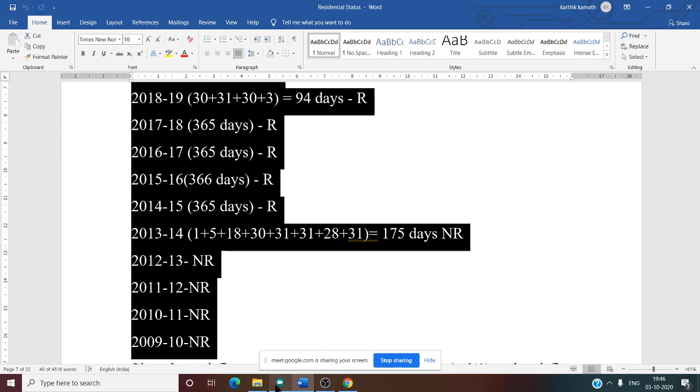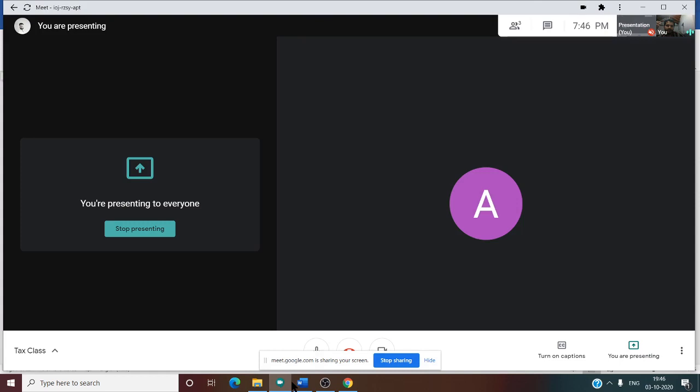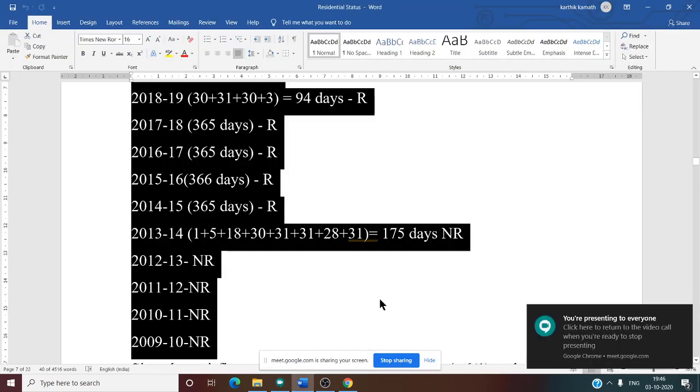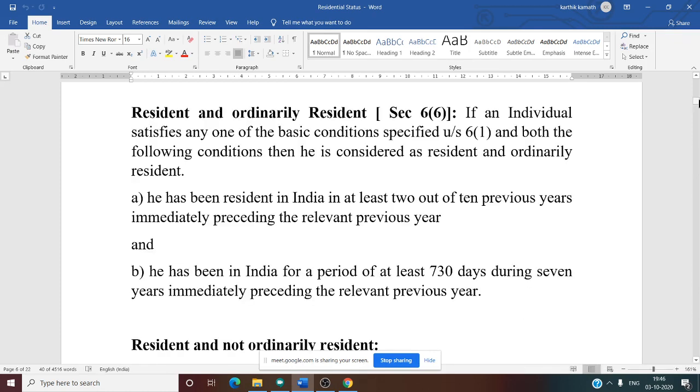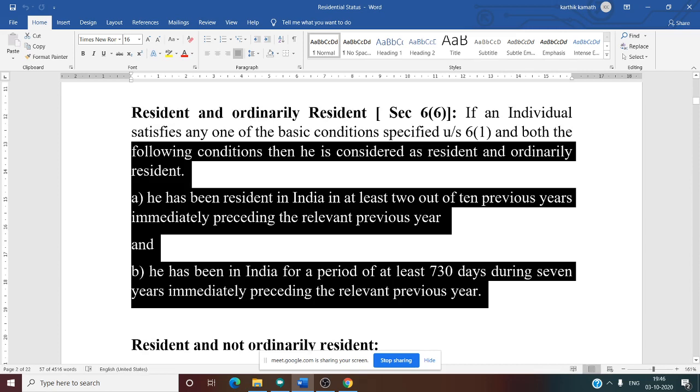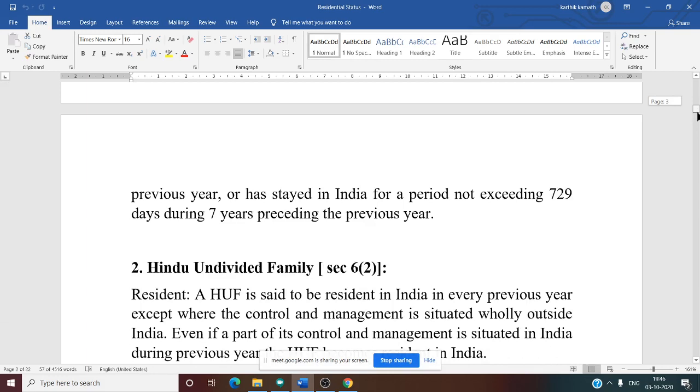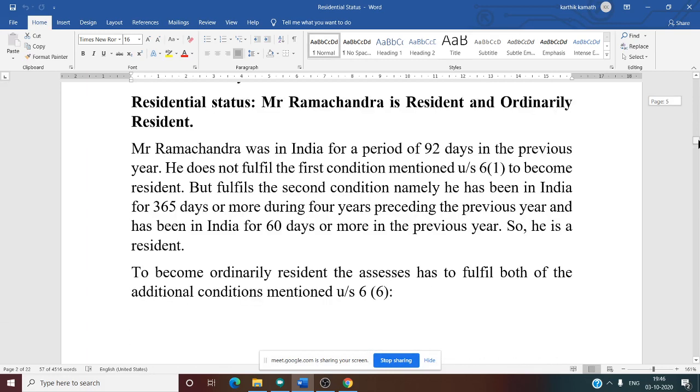Can you tell me why we have done the 10-year calculation? Because if you see the additional condition, can you see the additional condition here? Resident and ordinarily resident. First one, he has been a resident in India for at least 2 out of 10 previous years immediately preceding the relevant previous year. And he has been in India for a period of at least 730 days during the 7 years immediately preceding the relevant previous year. So he should satisfy both additional conditions in order to call him a resident and ordinarily resident.